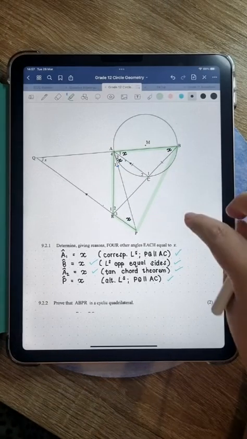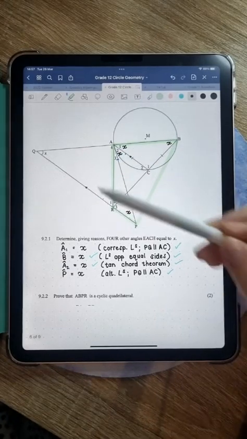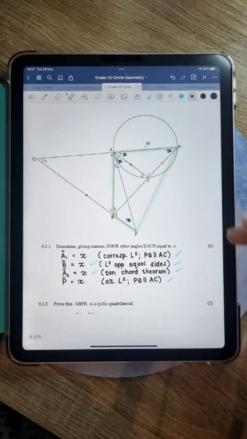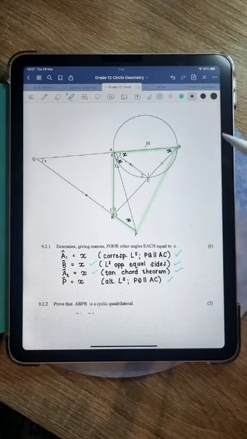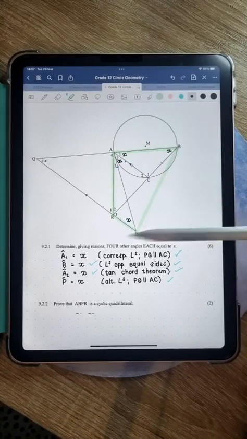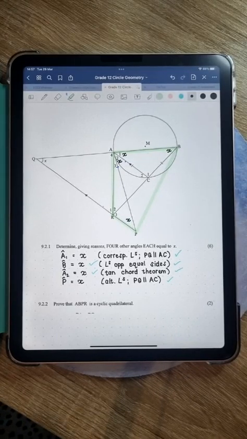Now, guys, like I said, this is difficult because firstly, they didn't actually draw it in. All right, that's the first thing. So we need to realize that BP would be one of the sides of that quad. And the other thing is that they haven't drawn a circle through these 4 points. So it's quite difficult to visualize that. Now, guys, there are 3 ways in which you can prove that a quad is cyclic.